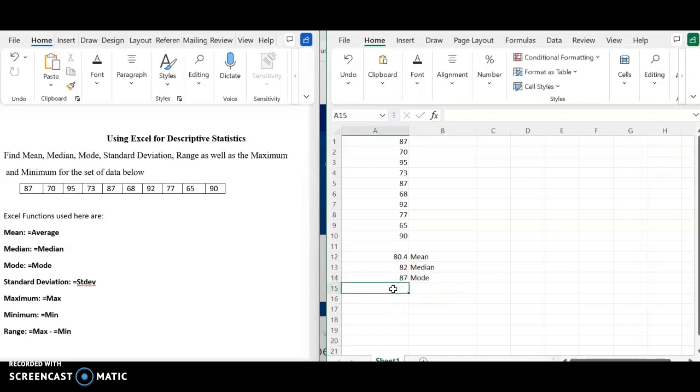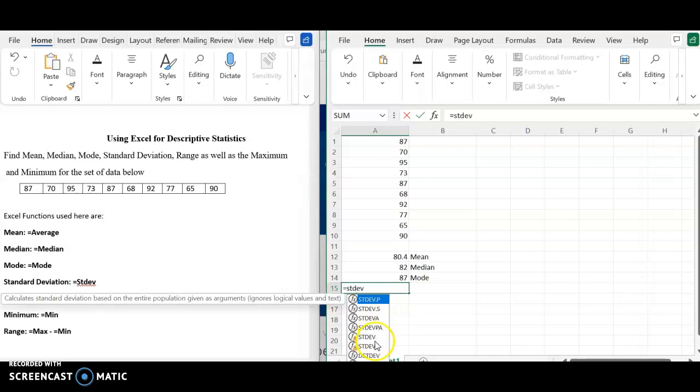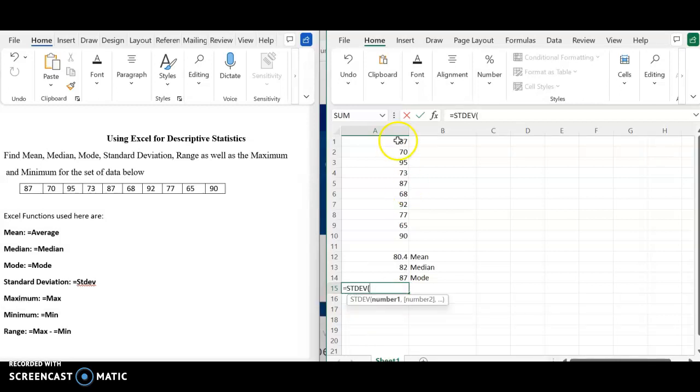For standard deviation, we use equal STDEV. You select that, put your cursor on the first data value and drag it all the way to the last data value, close the parenthesis and hit enter, and that calculates your standard deviation for you.